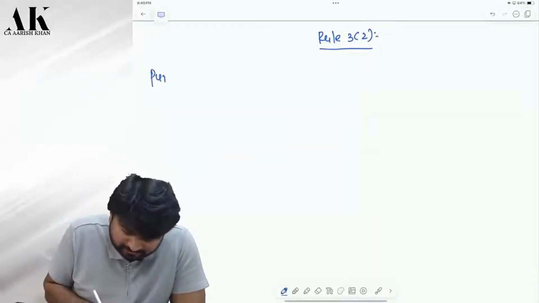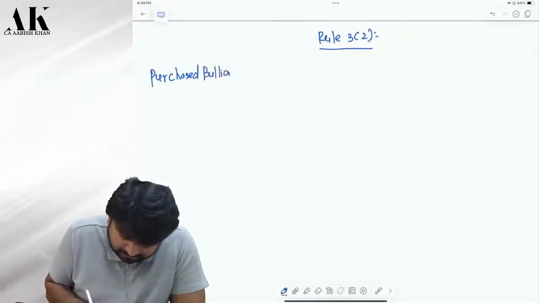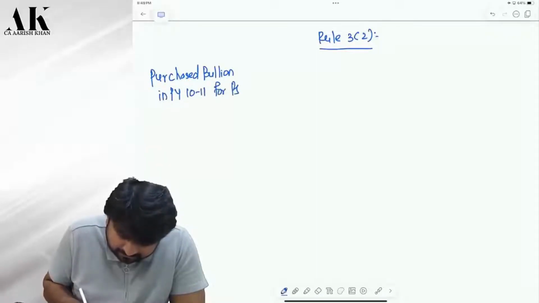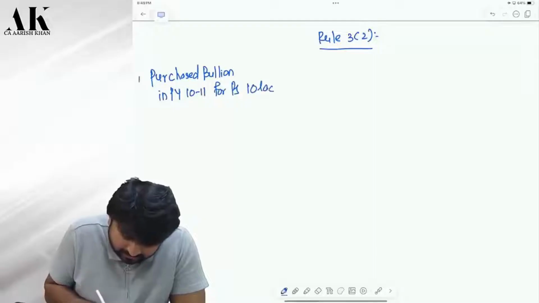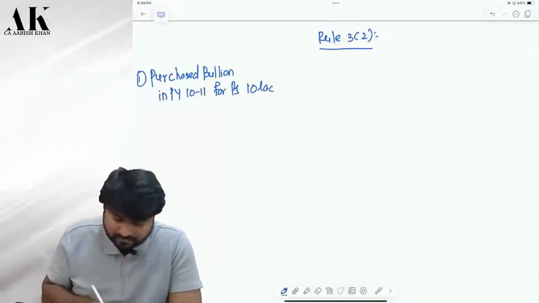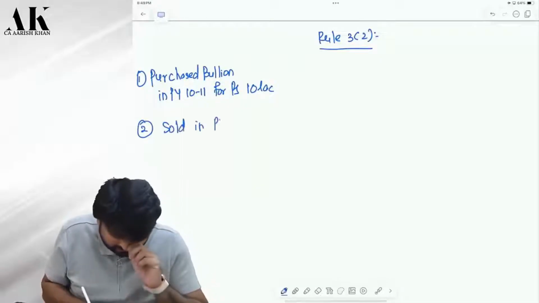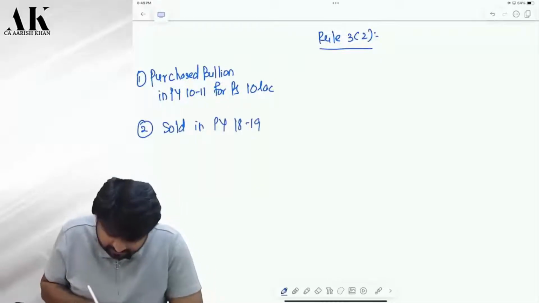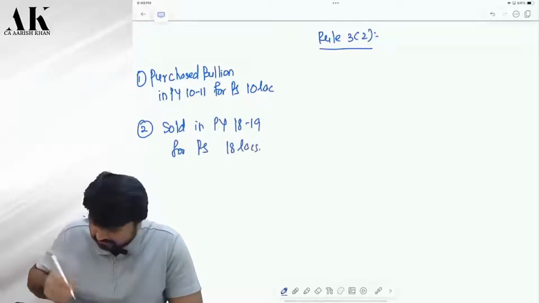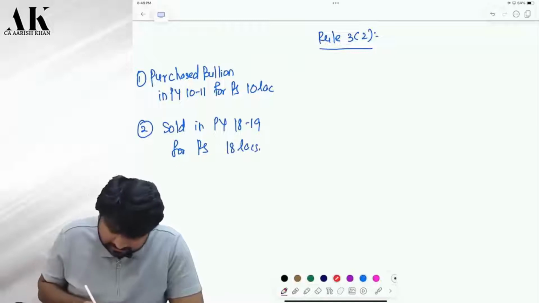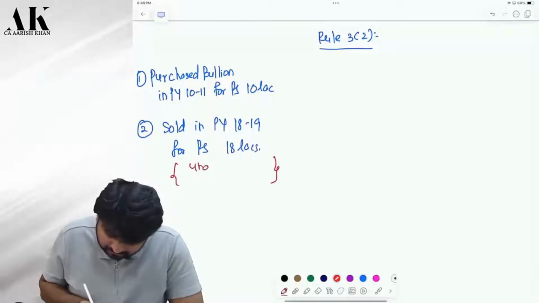Suppose you purchased bullion in previous year 10-11 for rupees 10 lakhs. Okay, and you sold this bullion in previous year 18-19 for rupees 18 lakhs. Okay, and this was what?